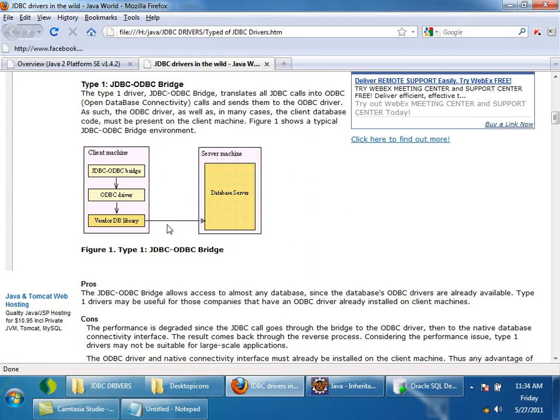JDBC API method calls are converted to ODBC method calls. Then these ODBC method calls are internally using the vendor library, and the vendor library knows how to talk to the database by using that specific protocol, right? So this is not a good driver. So we go for the next driver.